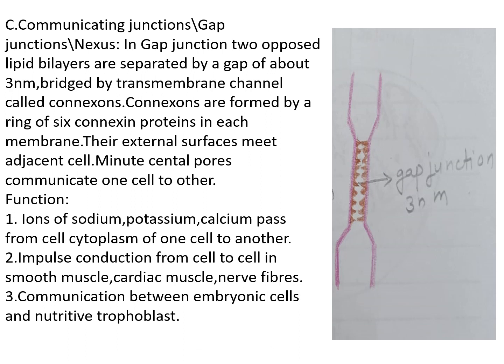Such gap junctions help in the passage of sodium, potassium, calcium, and other such ions from one cell to the other cell's cytoplasm. Also, there is conduction of nerve impulses and other impulses from one cell to the other, as seen in smooth muscles, cardiac muscles and nerve fibers. Also, communication between embryonic cells and the nutritive trophoblast is possible due to gap junctions.